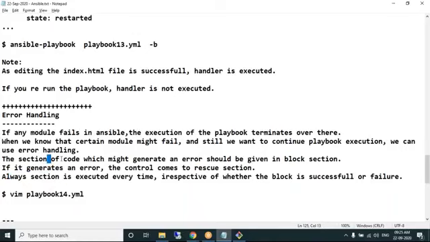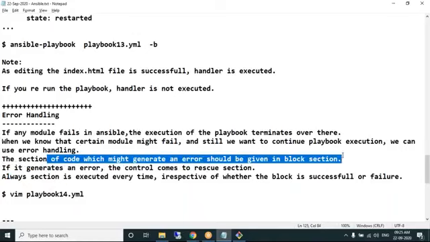The section of code that might generate an error, we write it in the block section. If you think a particular module may fail at runtime, write it in the block section. If you compare with Java, we have the try block. If you think the code may fail, we write it in try in the same way.